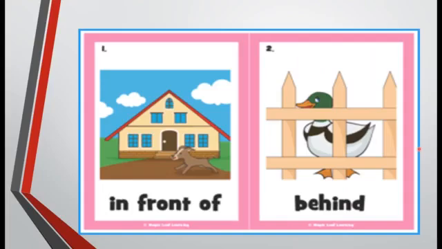Now here you can see a house and an animal. This animal is standing in front of the house. And in the next picture the animal is behind the fence. In front, and another picture showing the position behind.